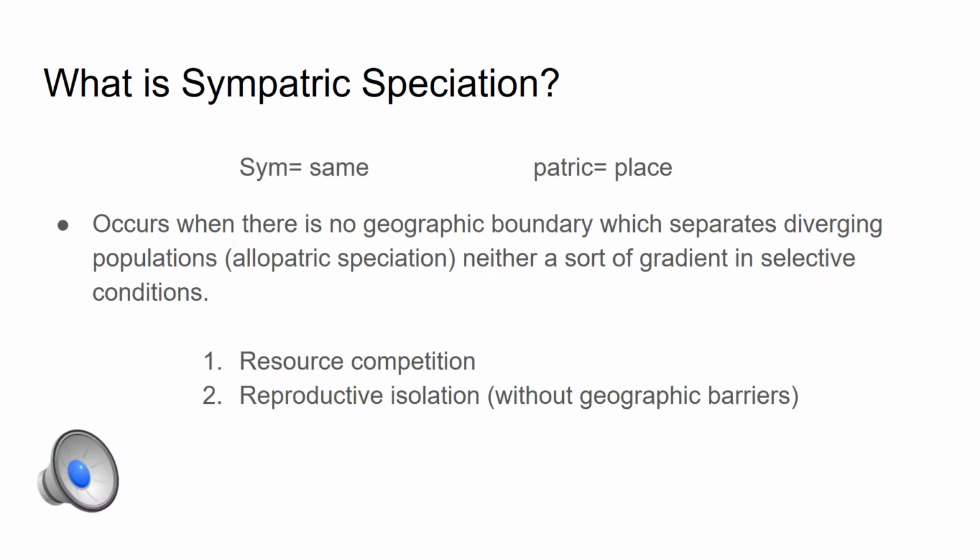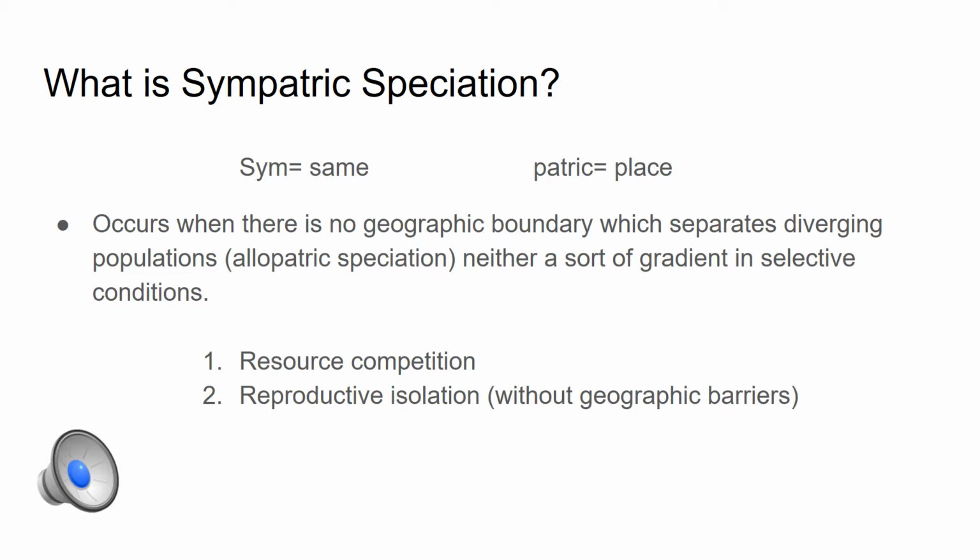Moving on from allopatric speciation, now we will be discussing sympatric speciation. So let's start with the prefix and suffix of the word. Sym meaning same, while patric means place. So it could be said that the origin of this word basically means that both of the species are from the same place.